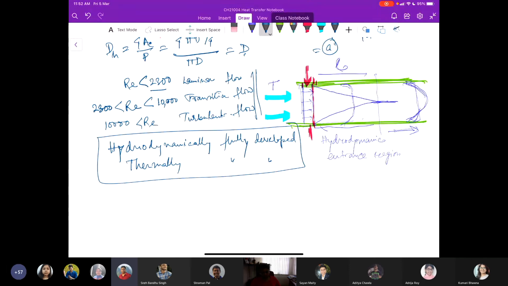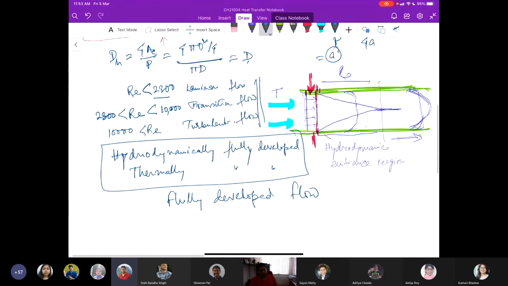When these two happen together, we call that flow, consolidatedly, a fully developed flow. So in the case of fully developed flow, it has to be thermally fully developed as well as hydrodynamically fully developed.